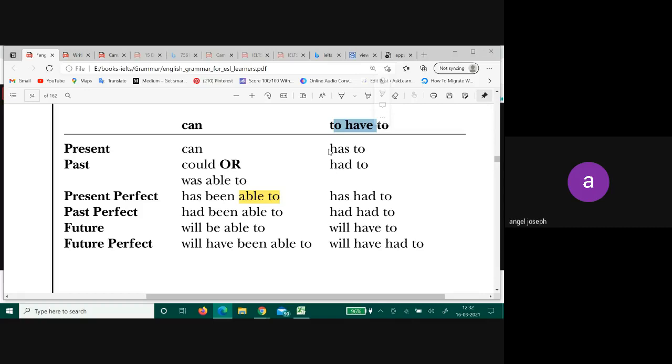Last time I was having this grammar class, I asked students, have you seen such sentences? They told me, yes sir, we thought they were printing mistakes. They're not printing mistakes, okay? They actually mean something. So what do you mean by has, had? They're saying it is present perfect.